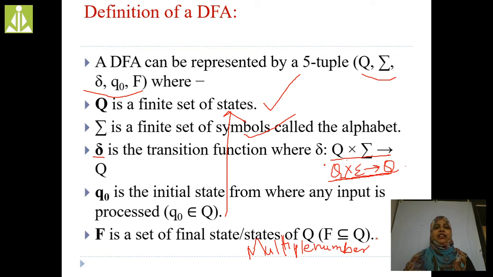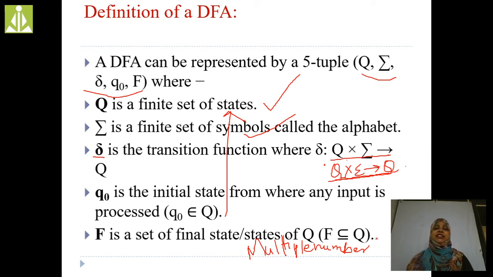Up to here clear? DFA consists of 5 tuples: Q, sigma, delta, Q naught and F. Q is the set of states present in the finite automata. Sigma is the set of input symbols. Delta is the transition function which maps Q cross sigma into Q. Q naught is the initial state. F is the set of final states. In DFA we can have multiple final states.